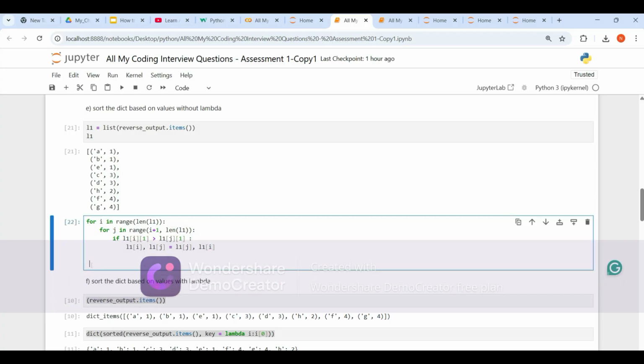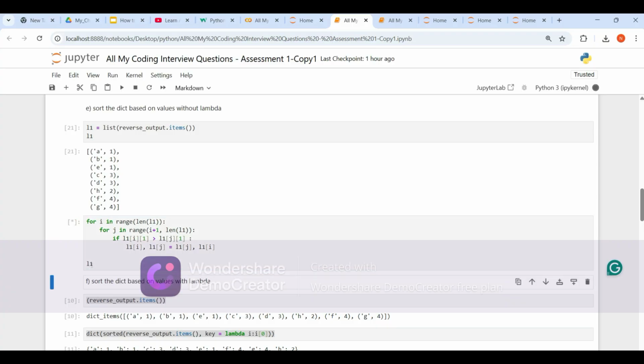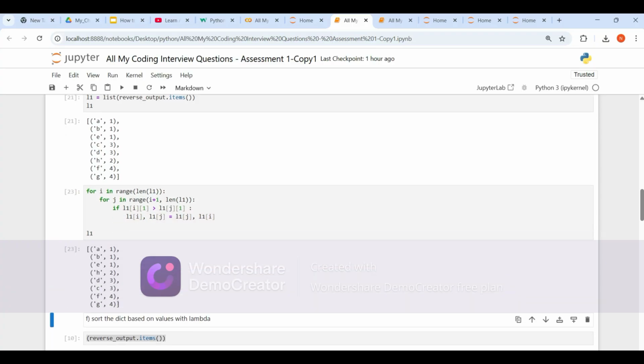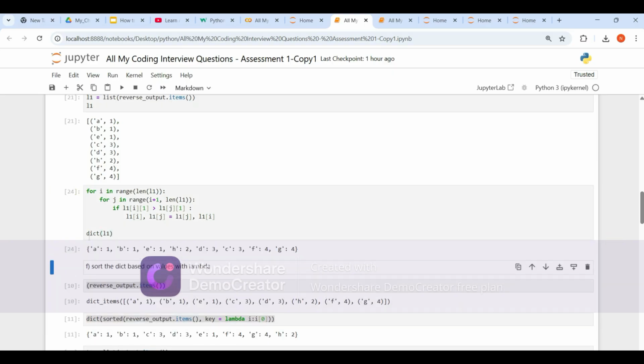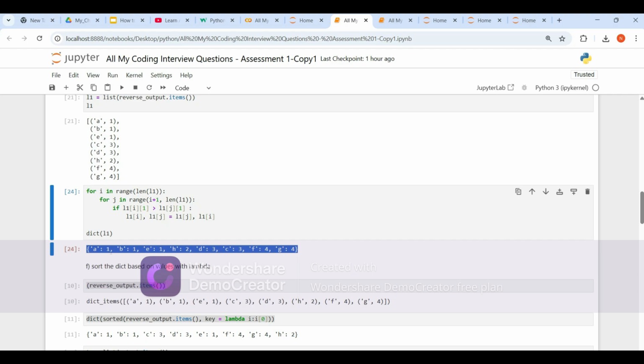Okay, let's print L1. Okay, did it work? Yes, it worked. See, let's convert into a dictionary. Okay, yes, guys, this is done. This is how I wanted it.